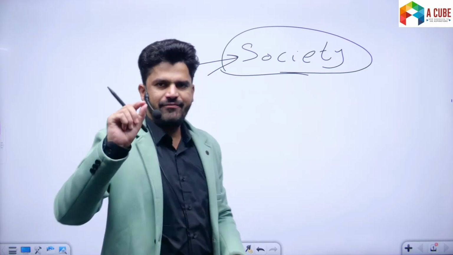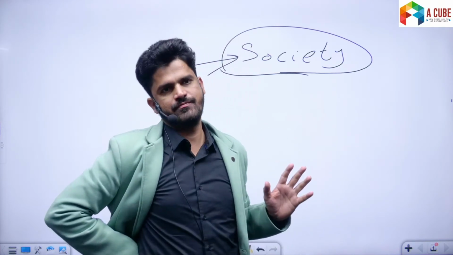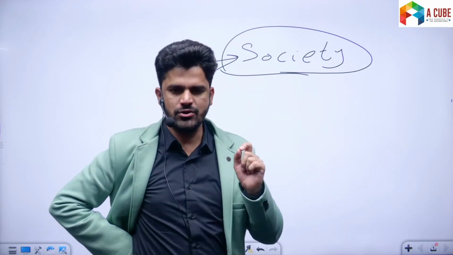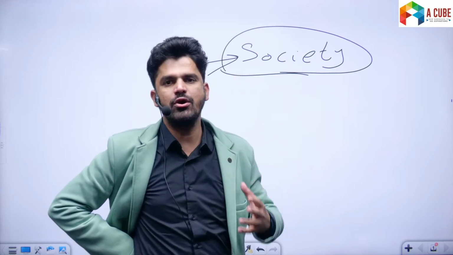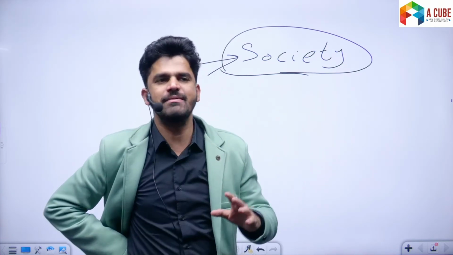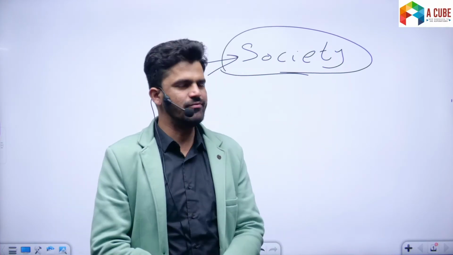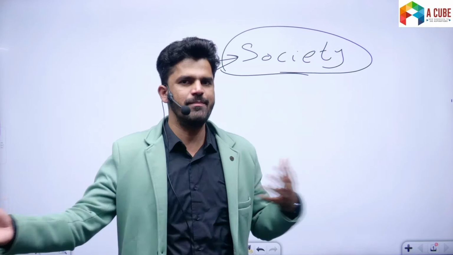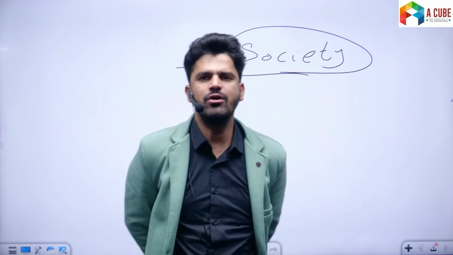Now, I told you in the beginning of this lecture that human beings are social animals. Aristotle, who is the father of political science, said that human beings are social animals. We, as human beings, cannot live in isolation. You cannot spend your whole life sitting in your house. If you do, you will go mad. Okay? We are not self-sufficient. We are interdependent on each other. And society is that interdependence, existence, coexistence of a group of people. That is what society is. So we cannot live in isolation.